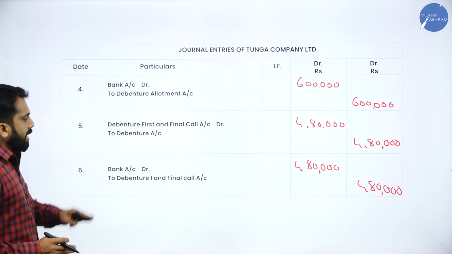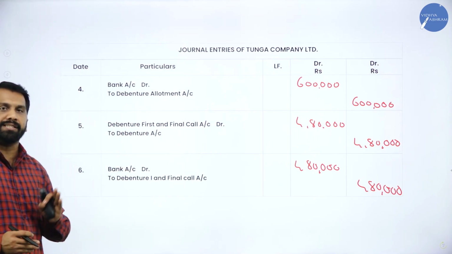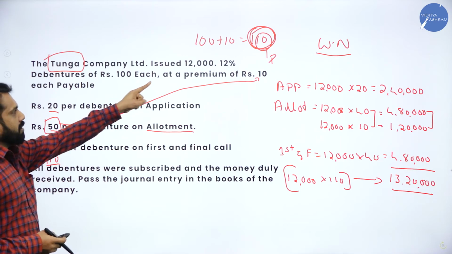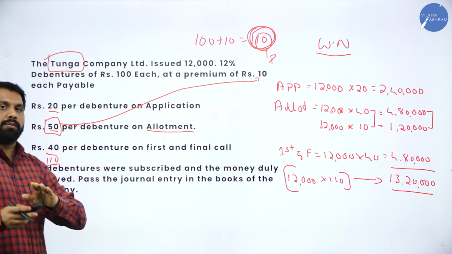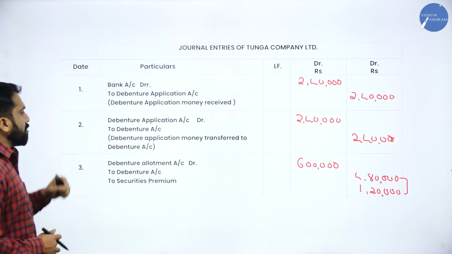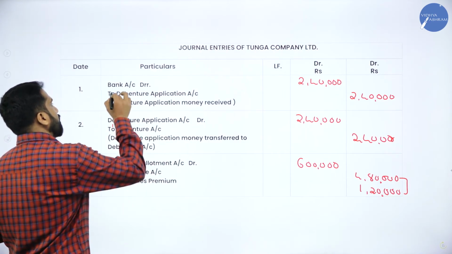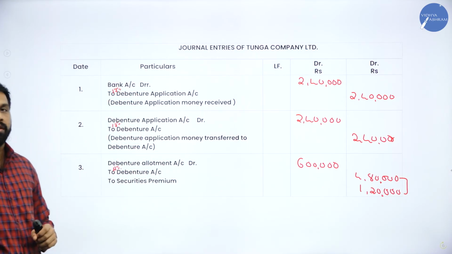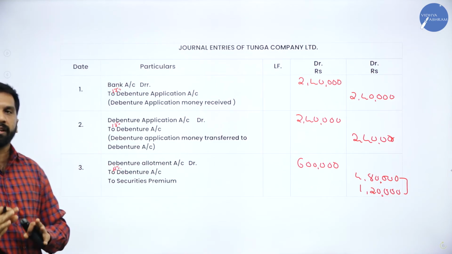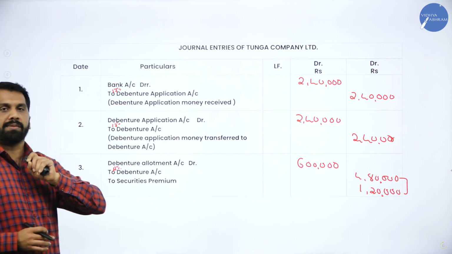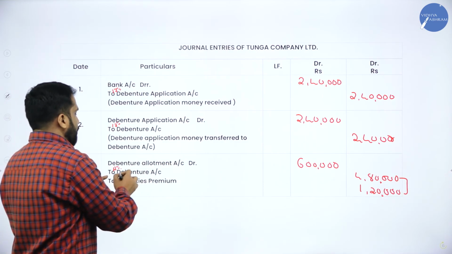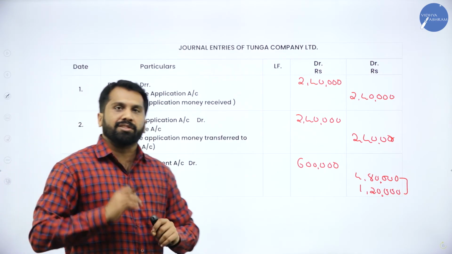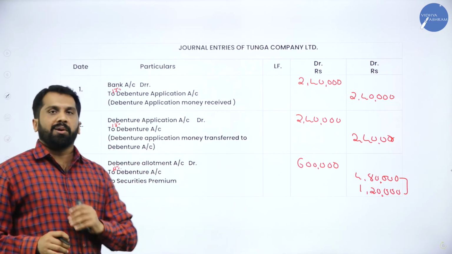Clear? Again, I'll go back to your question with the answer. Just will revise once. This will be your question. Number of shares they have given 12,000 at 12% debenture. One more thing. While writing, you have to mention it is 12% debenture. Everywhere, wherever you write debenture account, you have to mention 12% debenture. If the problem is about 6% debenture, then debenture allotment account relates to 6% debenture account. Wherever you write debenture account, you have to mention the percentage also.